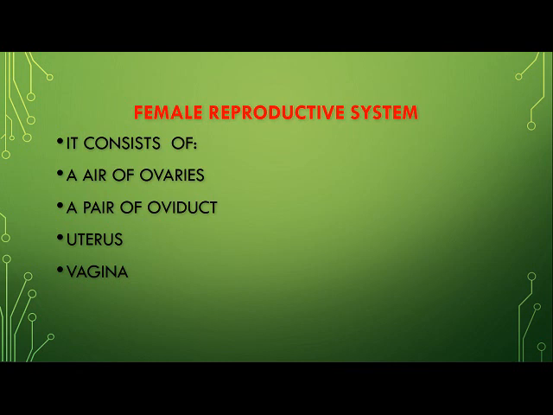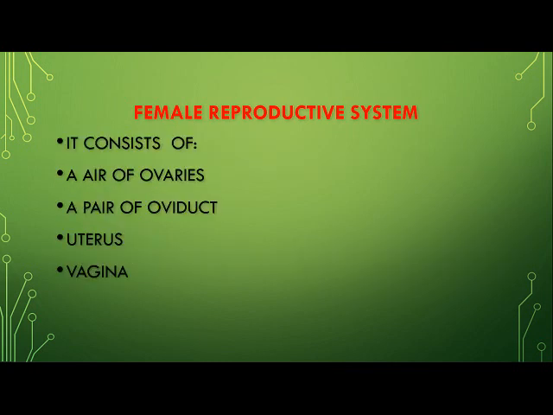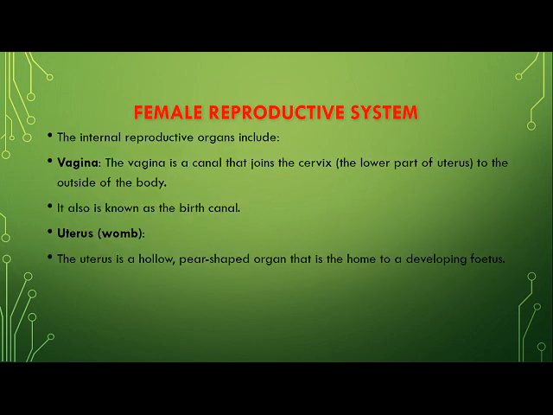Let us understand the female reproductive system. The female reproductive system consists of a pair of ovaries, a pair of oviducts, uterus, and the vagina. The internal reproductive organs include the vagina. First, the vagina is a canal. Children, it is the outer opening of the cervix. Now, what is the cervix? The cervix is the lower part of the uterus. And what is the uterus? The uterus is the place where the development of a young one takes place.